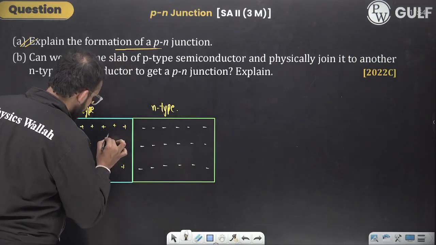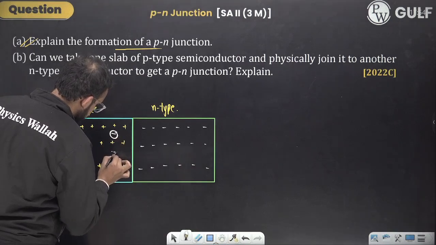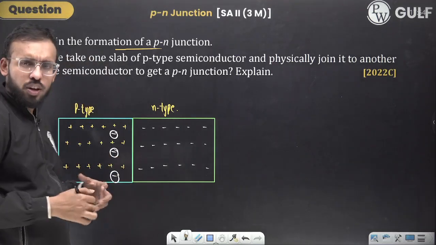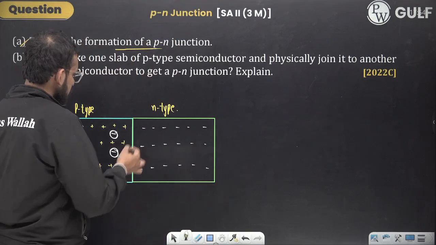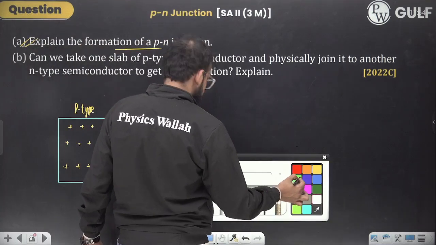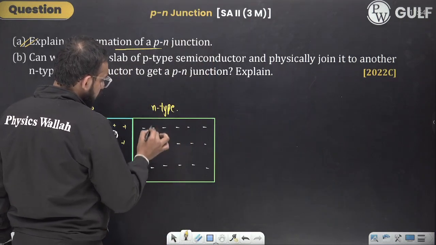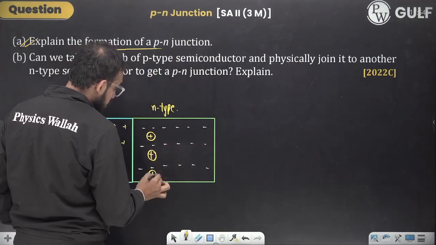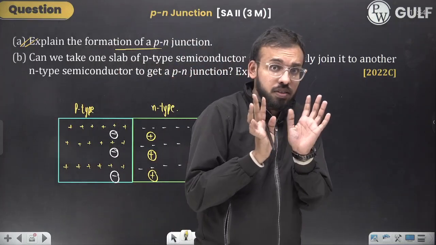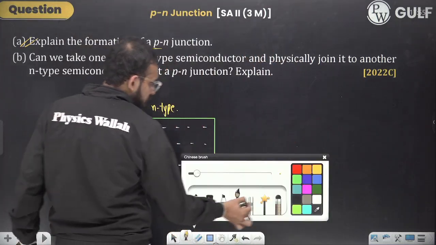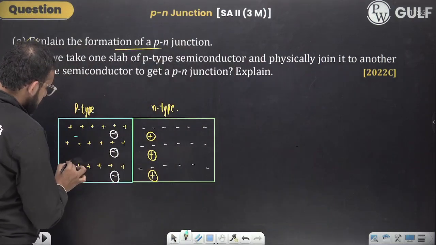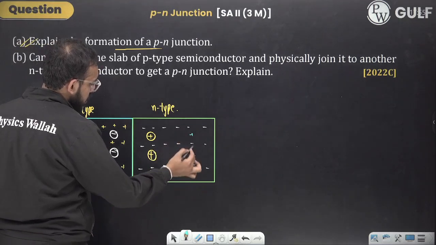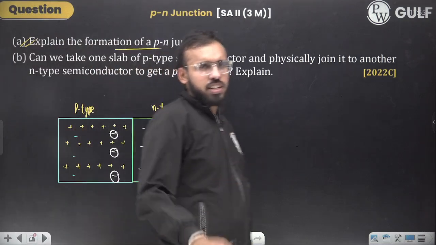So I'm drawing the immobile ions. Of course, here would also be there, but I'm not drawing them because that won't be of use. Here the immobile ions are positively charged, plus, plus, plus. They are not moving, they are fixed at their space. And of course some minority charge carriers are here. Minority charge carriers are electrons in p-type, and holes in n-type. They are drawn very few because they are very less in number.